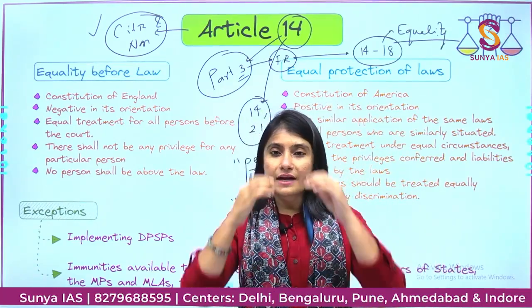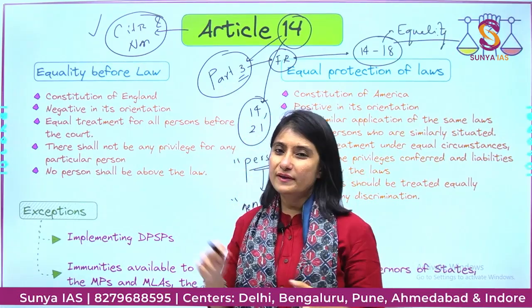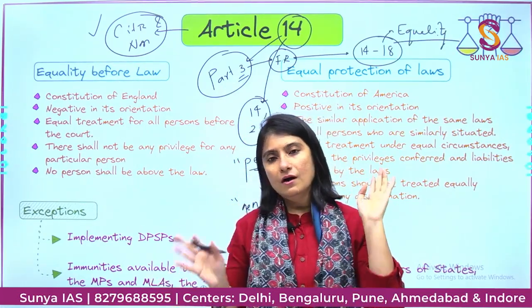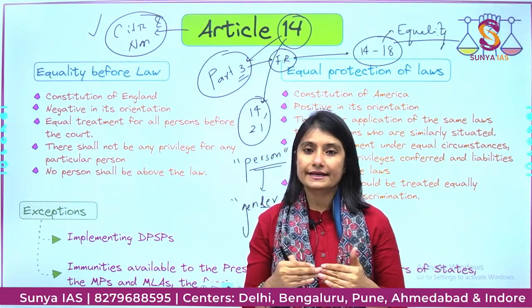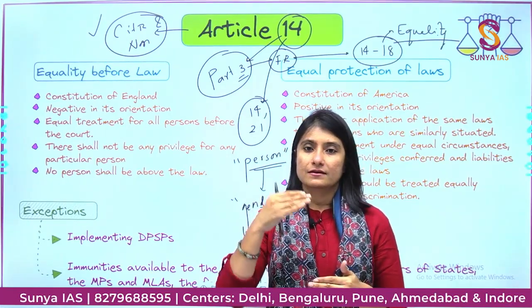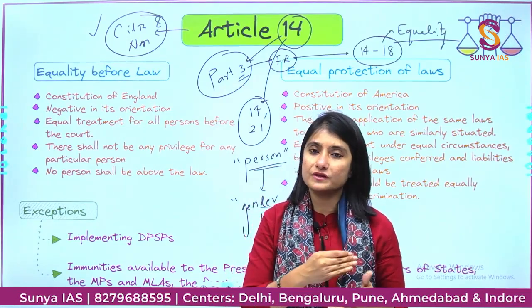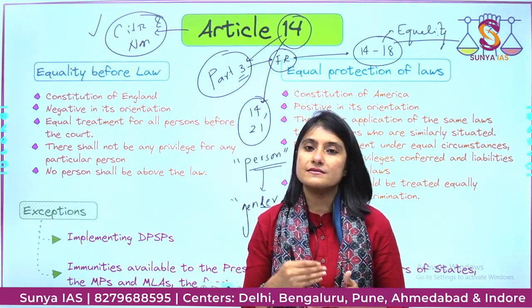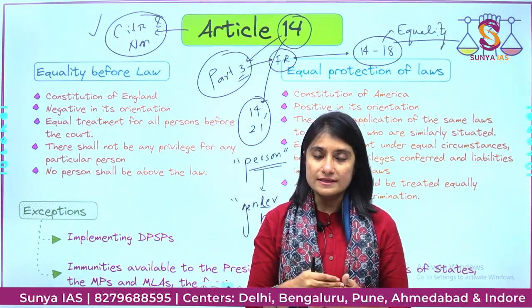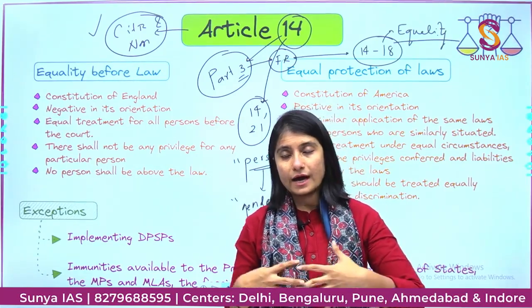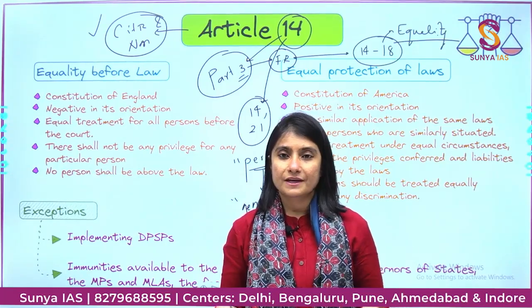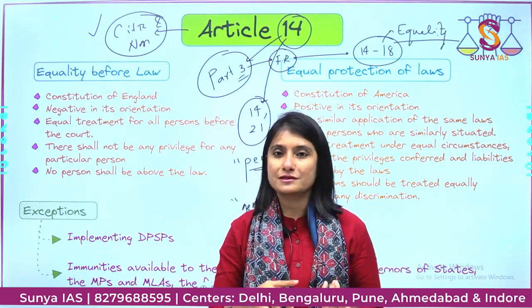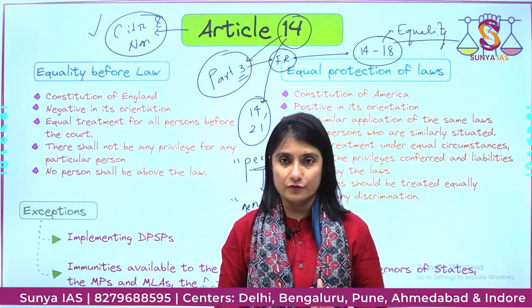Also, we have to understand one thing before we get into the details. What are fundamental rights basically? Fundamental rights place restrictions on the powers of the state so that the citizens or the individuals can have a sphere for growth in terms of material, intellectual, spiritual, physical, all sorts of growth.